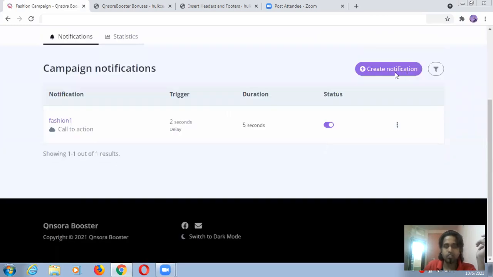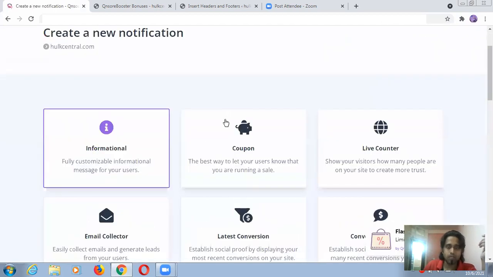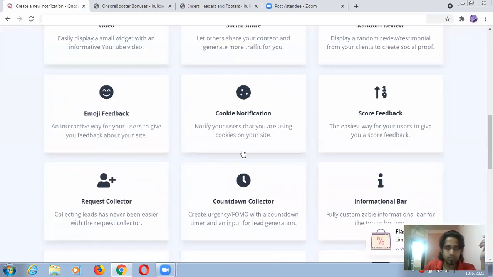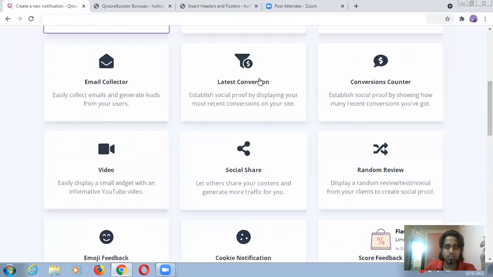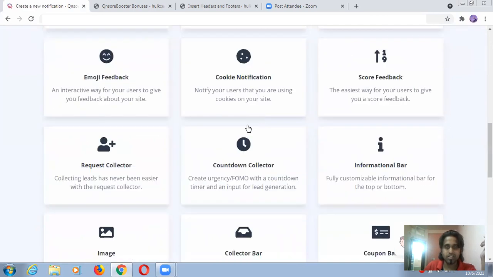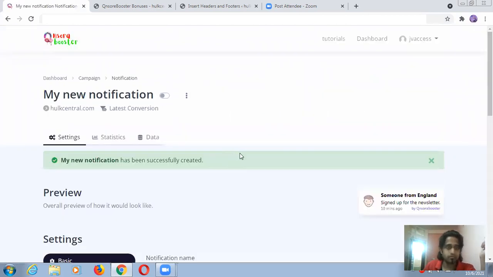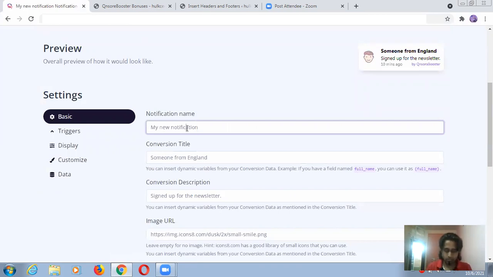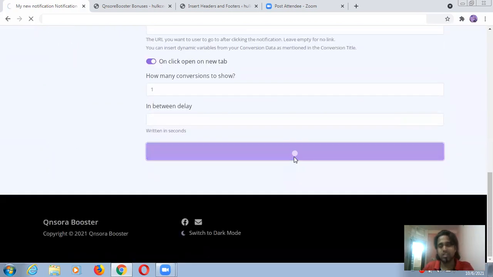Again, you can create a notification. This was for call to action. I'm going to create another one. So this time, for example, I'm going for latest conversion. I'm just going to create it. Let's see. Okay, I'm going to give it a name, for example, conversion, and I'm just leaving all these things the same as well. Updating this.